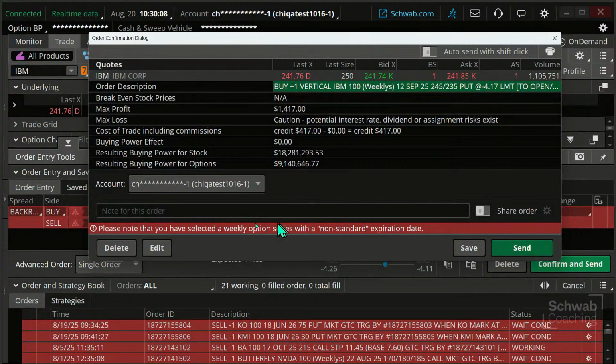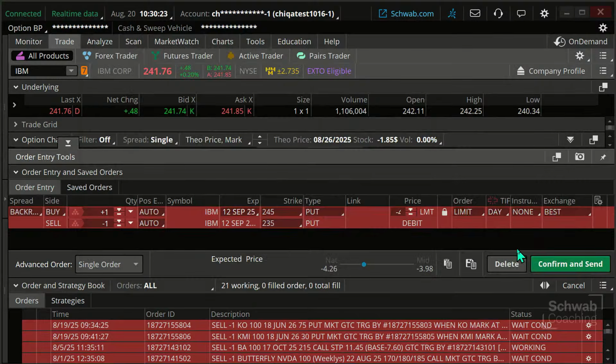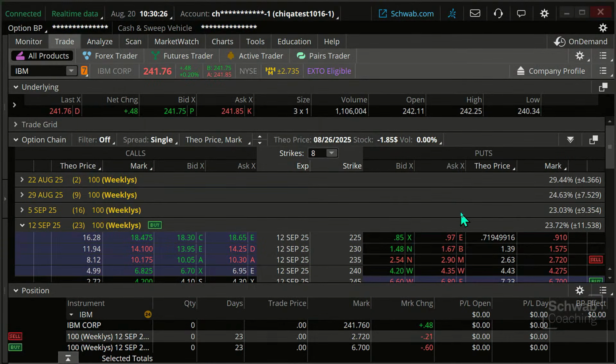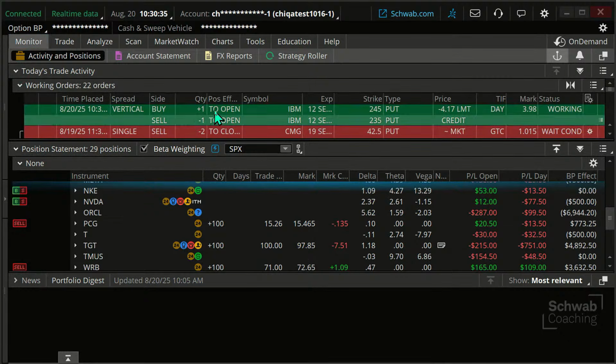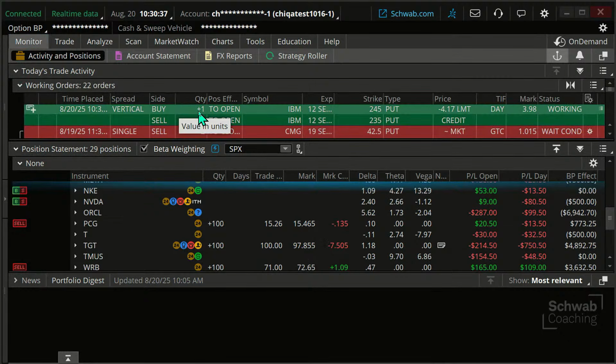Make sure you read the red notes. Read this: caution, potential interest rate, dividend, and assignment risks exist. That's kind of a new message they're giving, so just be aware of the risks and potential rewards in that portfolio. So I'm going to send that trade. We just sent that trade. It's thinking, it hasn't filled yet. We'll let it wait, but if we want it to fill, we can always go back later to our working orders, right click, and adjust this order and see if we can get it filled. But we'll let that sit here.